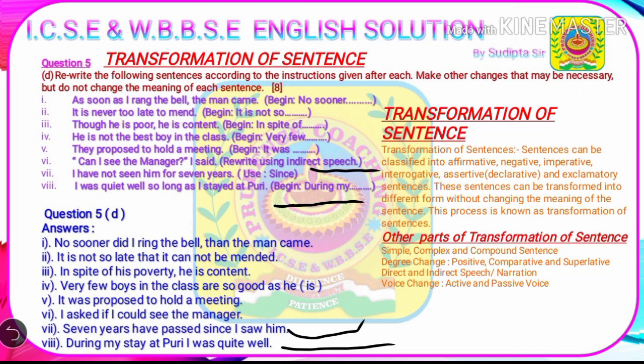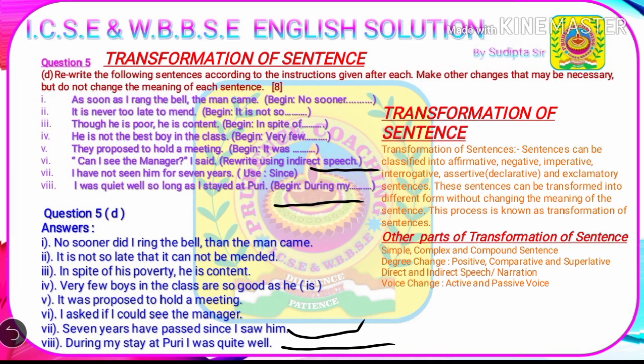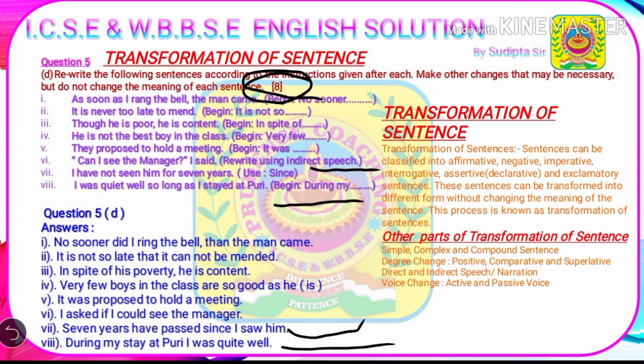So that's all, students. That is the main part of your language paper, the transformation of sentence, one of the main parts of the language paper. And here you can see there are 8 marks. So practice more and more for your improvement. Transformation of sentence is very much important for your exam.